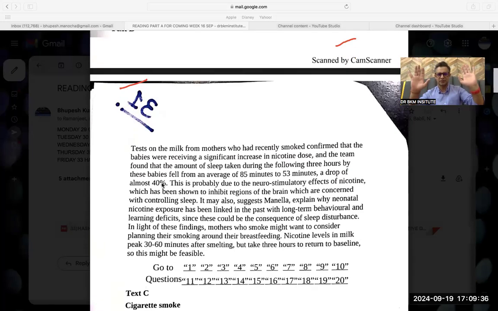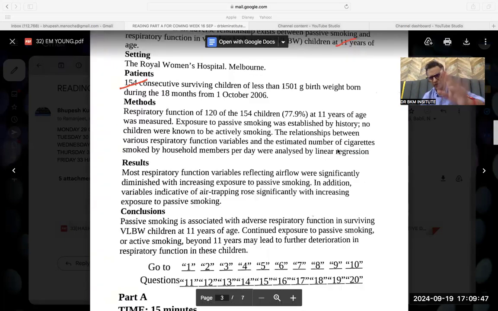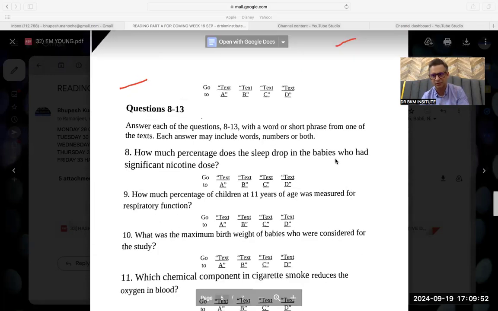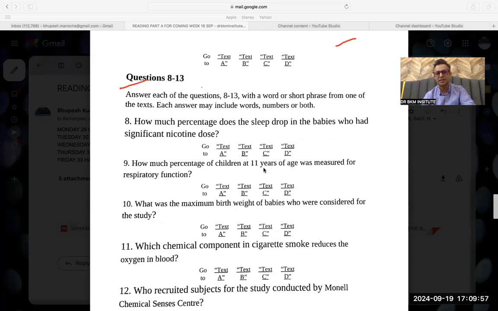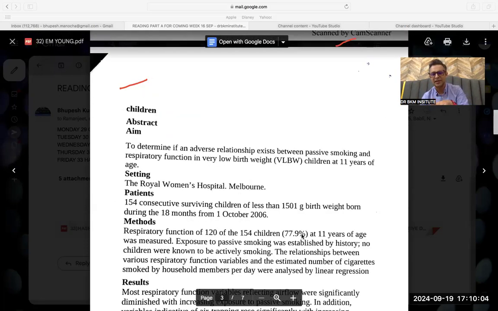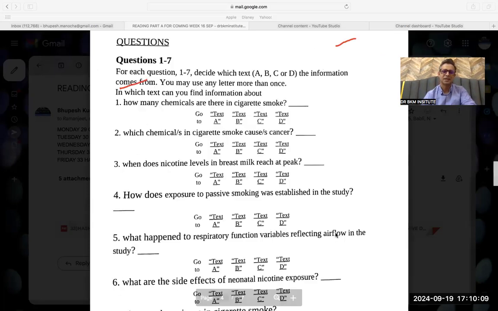A drop of almost 40%. Now I'm doing this. If significant increase and the team found this, and it is given a drop, so the answer is almost 40%. For now, again, I won't waste time. Even this is extra time I have taken just because I'm recording this class. Otherwise, I would know, if it's my final year. How much percentage of children at 11 was measured? How much percentage of children that was given, 55%? See, 77.9%, 11 years. So I wasted my time in that question, but this question saved my time.